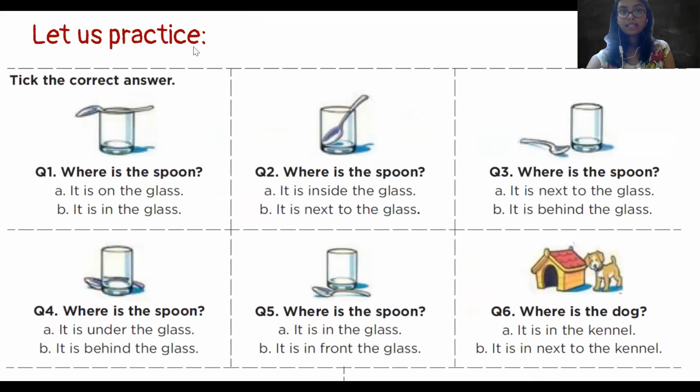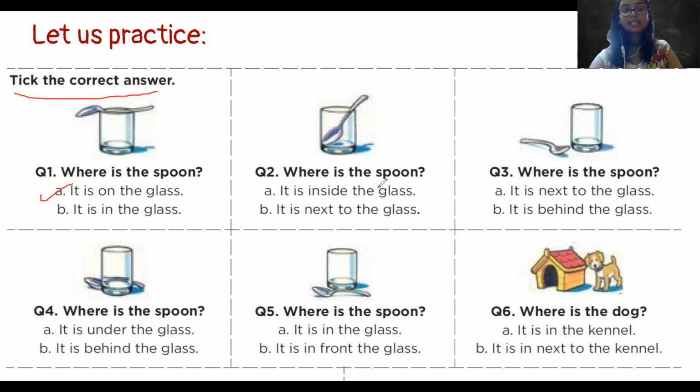Now let's practice. Pick the correct answer. So we have to take the correct answer. Look at this picture. The question is, where is the spoon? The option, it is on the glass, it is in the glass. So spoon जो है वो glass के ऊपर, it is on the glass, right? Because ऊपर है, glass के अंदर नहीं है. जब अंदर होगा, then we will use in. So it is on the glass.